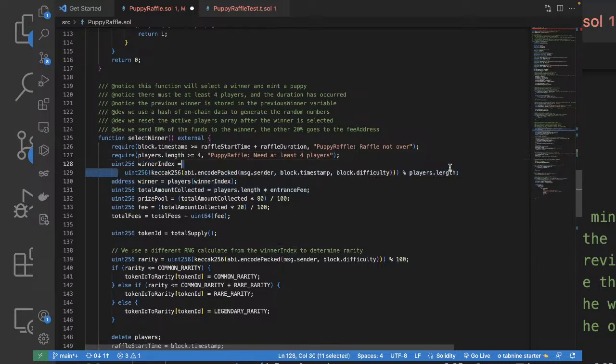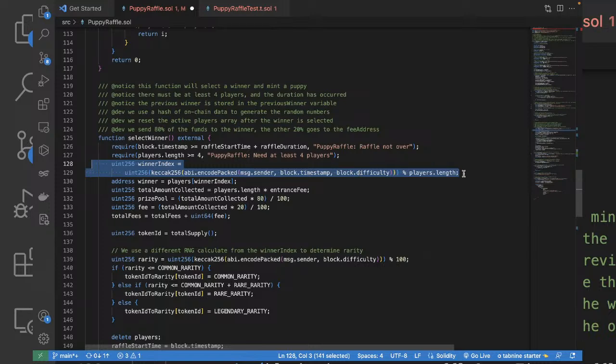This is definitely bad. abi.encodePacked, message.sender, block.timestamp, block. See, it's impossible to generate a random number, especially in a deterministic environment like the blockchain.